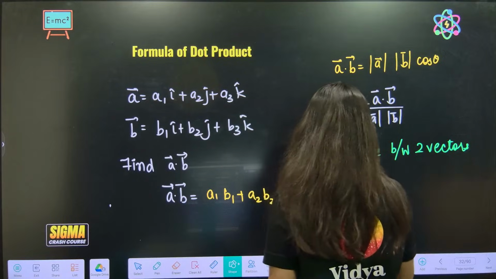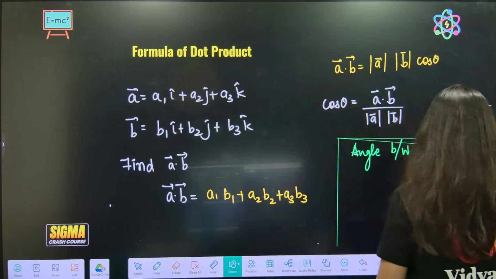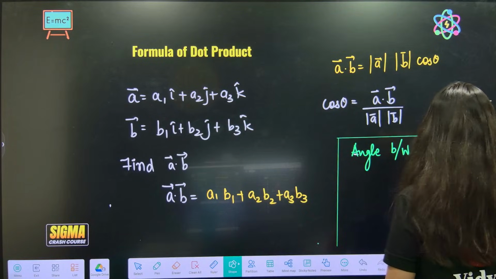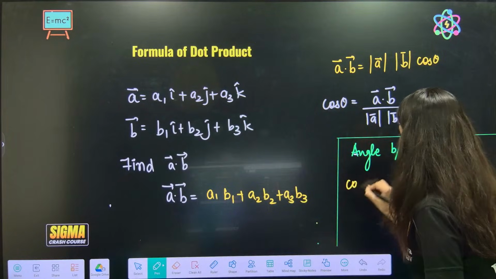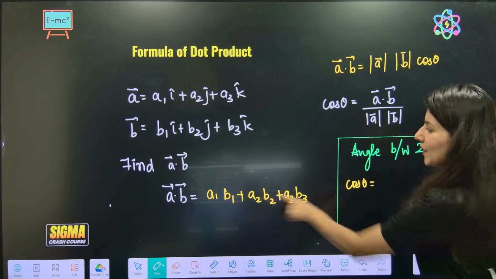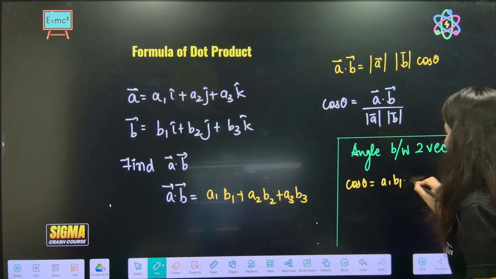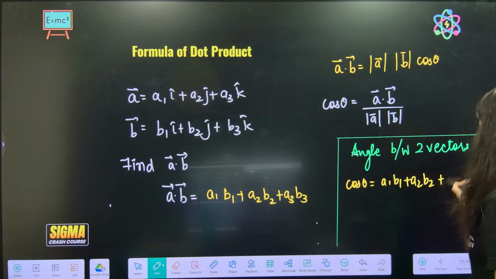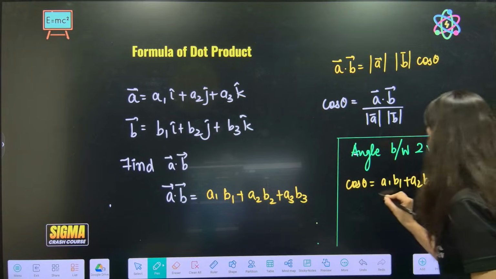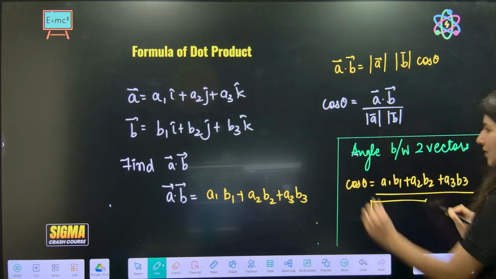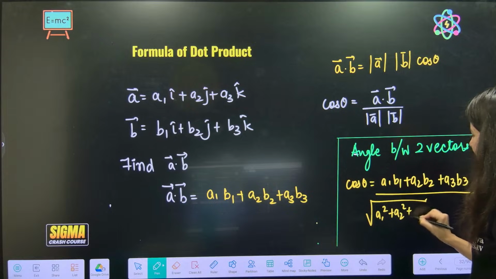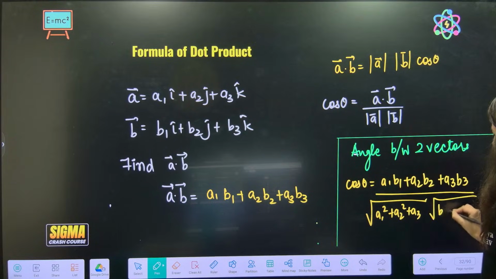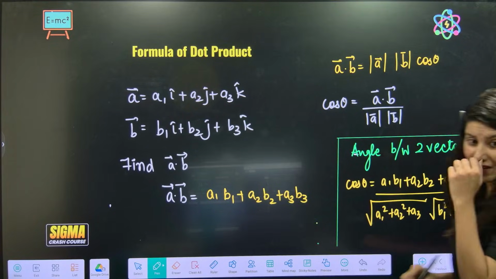Yes. Angle between two vectors. The angle between two vectors will be what? Cos theta is equal to A dot B, that is A1 B1 plus A2 B2 plus A3 B3, whole upon the square root of A1 square plus A2 square plus A3 square, and B1 square plus B2 square plus B3 square.